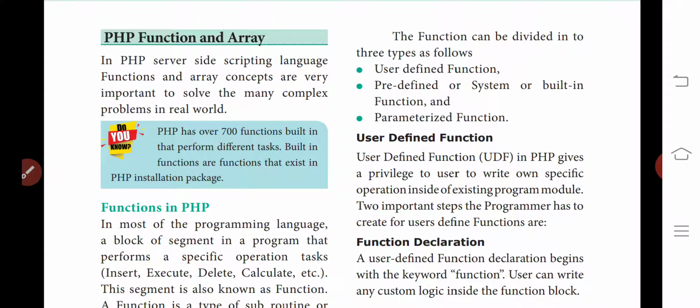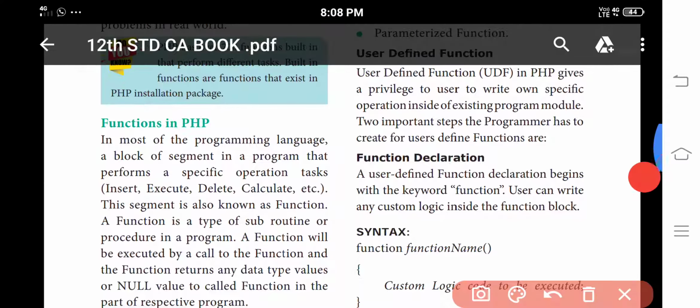I wake up in the morning, have my breakfast, take a bath. These are the set of tasks I do before I go to school. Like that, a function is nothing but a program that performs specific operations or tasks like insert, execute, delete, calculations.